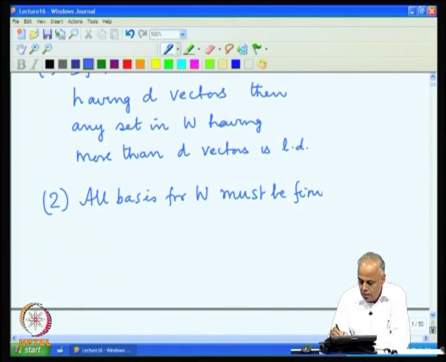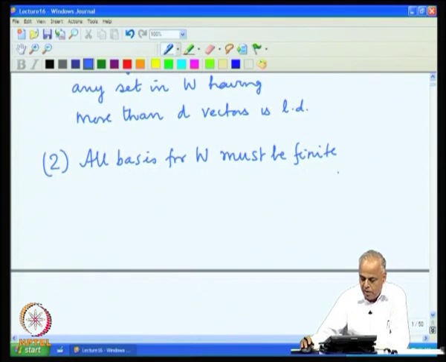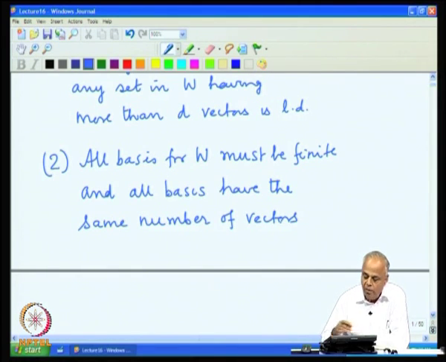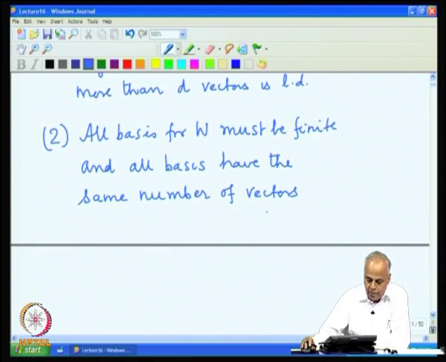The moment that W is finite dimensional, it has one finite basis and consequently all bases must be finite and all bases have the same number of vectors. So, the vectors may be different in different bases, but the number of vectors must be the same in every basis.